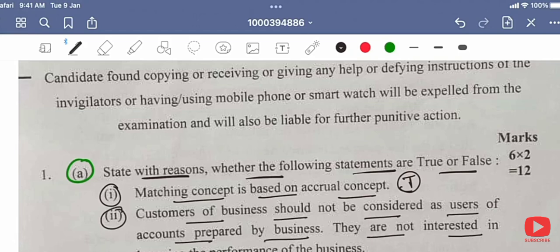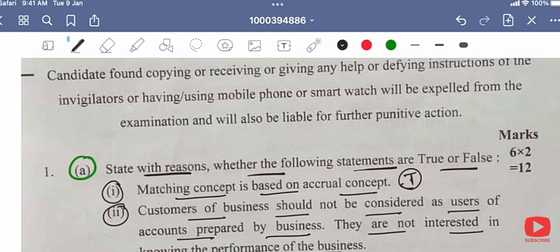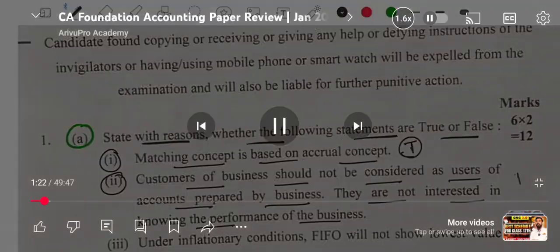Second, customers of business should not be considered as users of accounts prepared by business. They are not interested in knowing the performance of the business. Customer of the business also, if you see chapter number 1, customer of the business is also one of the users of financial statement. So this one is false.